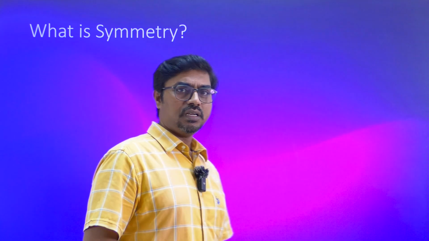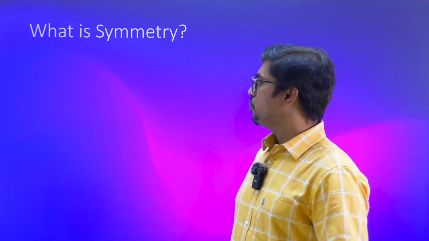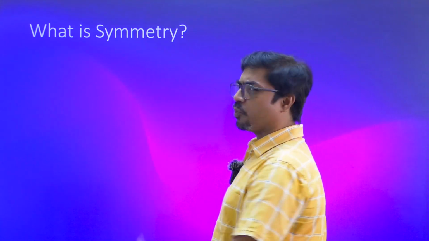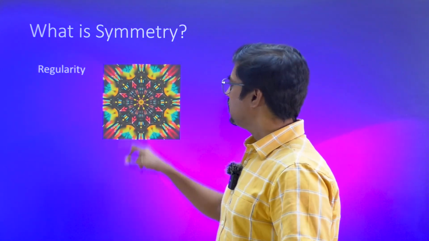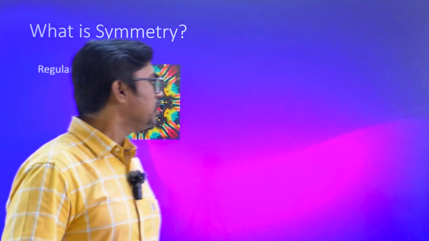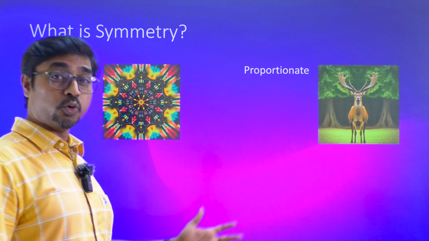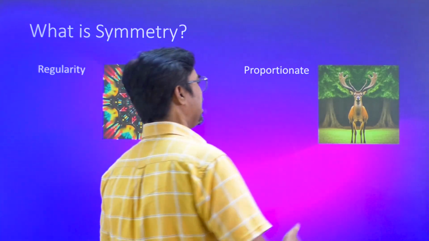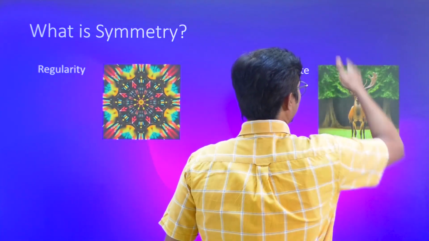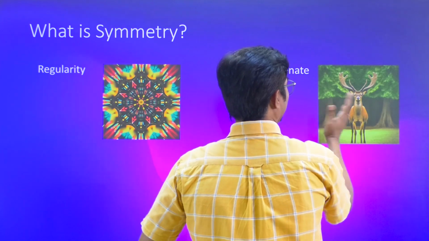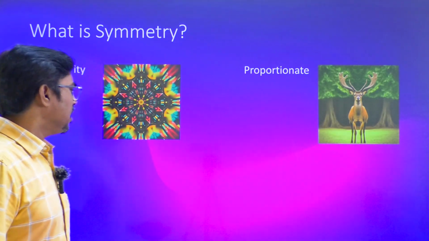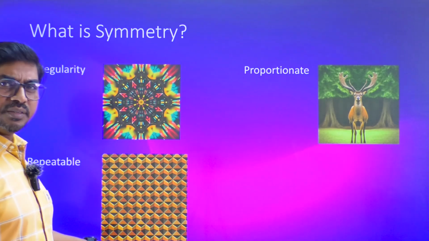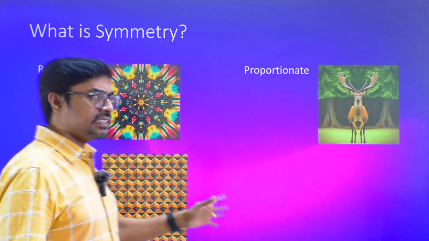Symmetry, what is symmetry? To explain the definition of it, it is better to talk in terms of its properties. What does it do? First of all, there will be a regularity of a kind. Some regularity has to be there and there should be a proportion. For example, in this diagram, you see with respect to that vertical symmetry line, there is a proportion: the left half and right half are equal in size. And also there should be a repeatability. So there is some pattern that is getting repeated.